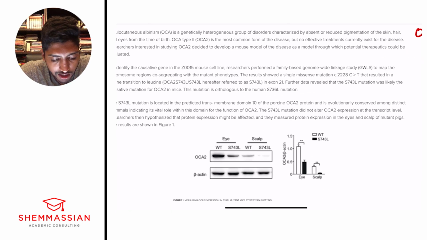To identify the causative gene in the Z0015 mouse cell line, researchers performed a family-based genome-wide linkage study, GWLS, to map the chromosome regions co-segregating with the mutant phenotypes.